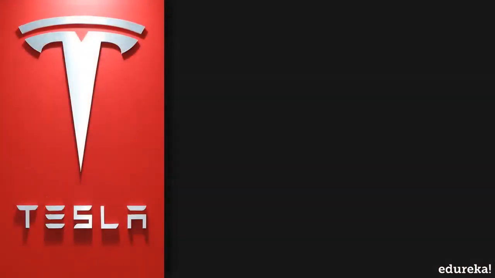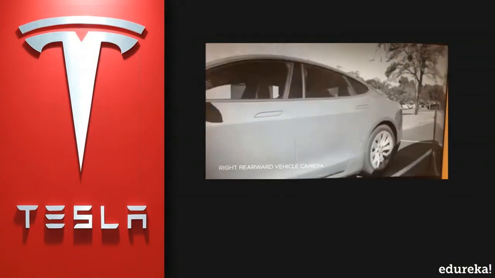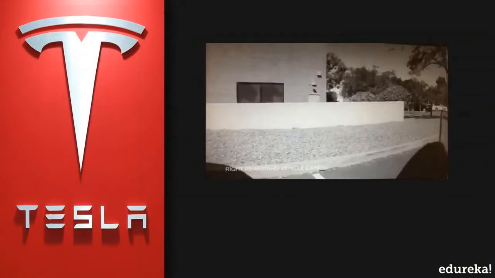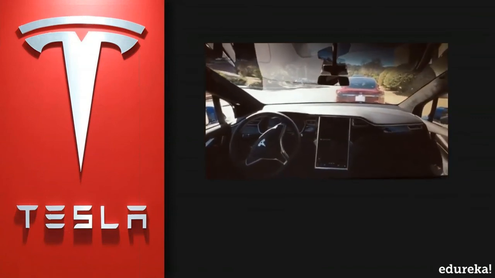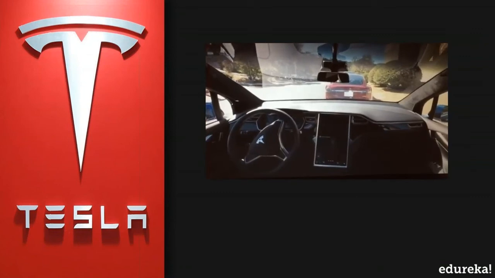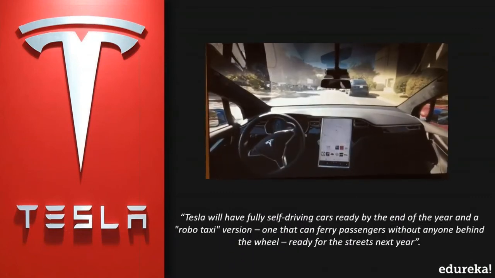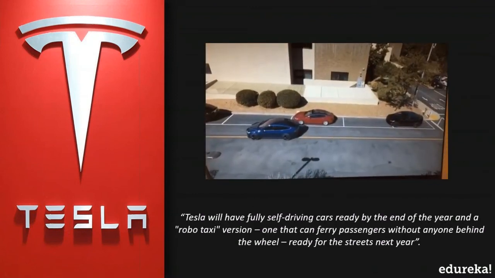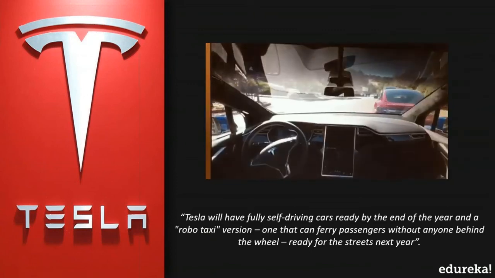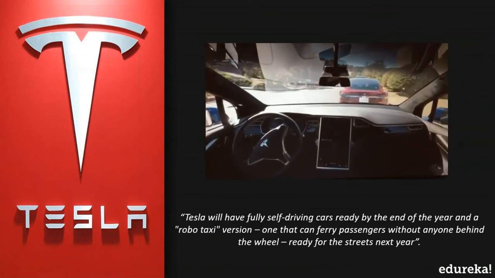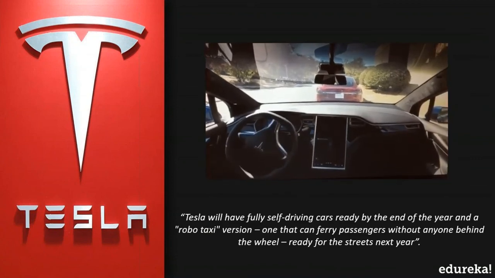Another famous application of AI is self driving cars. So, artificial intelligence implements computer vision, image detection, deep learning in order to build cars that can automatically detect any objects or any obstacles and drive around without human intervention. So, these are fully automated self driving cars. Also, Elon Musk talks a lot about how AI is implemented in Tesla's self driving cars. He quoted that Tesla will have fully self driving cars ready by the end of the year and a robo taxi version that can ferry passengers without anyone behind the wheel.